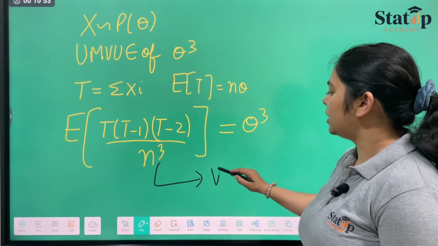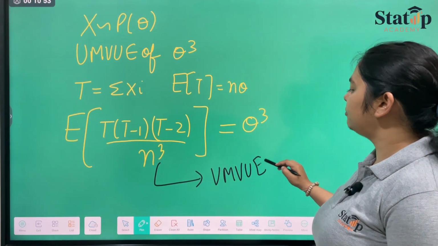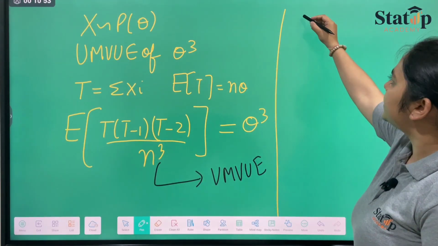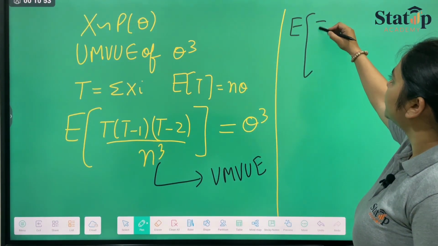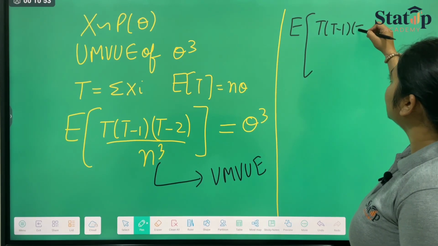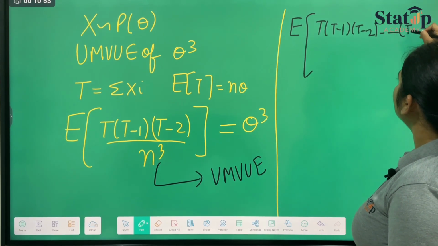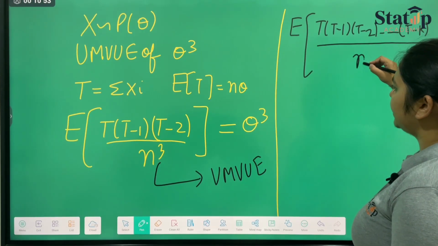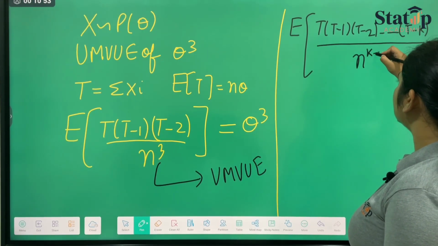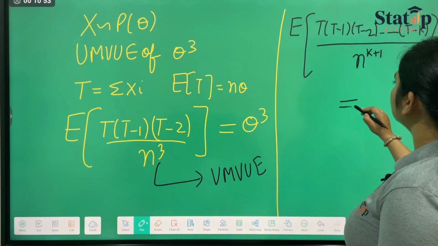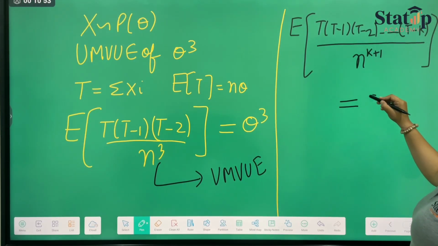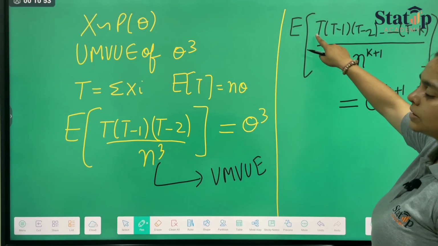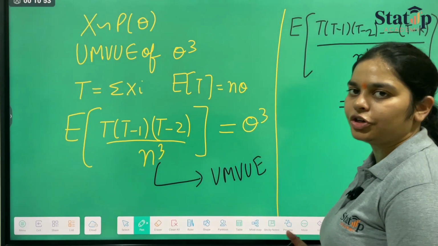So this one forms our UMVUE, and we can follow up this pattern indefinitely. Hence, in general, we can write that t into t minus 1 into t minus 2 up till t minus k, upon n raised to the power k plus 1, is the UMVUE of theta raised to the power k plus 1. That is the general form.